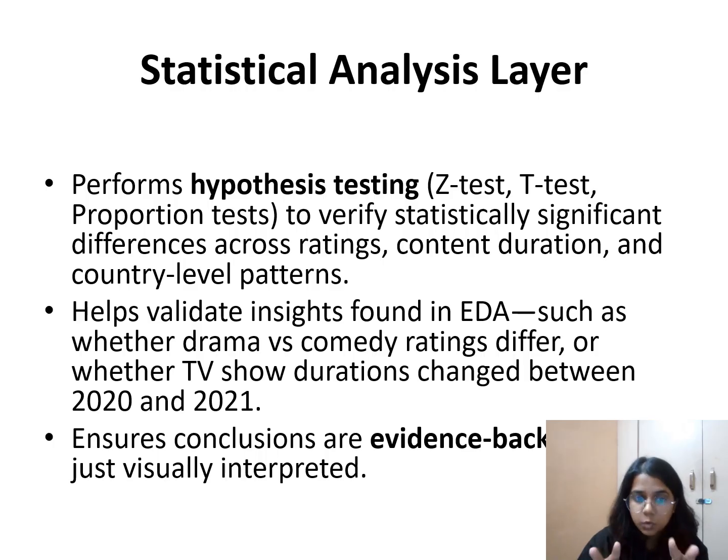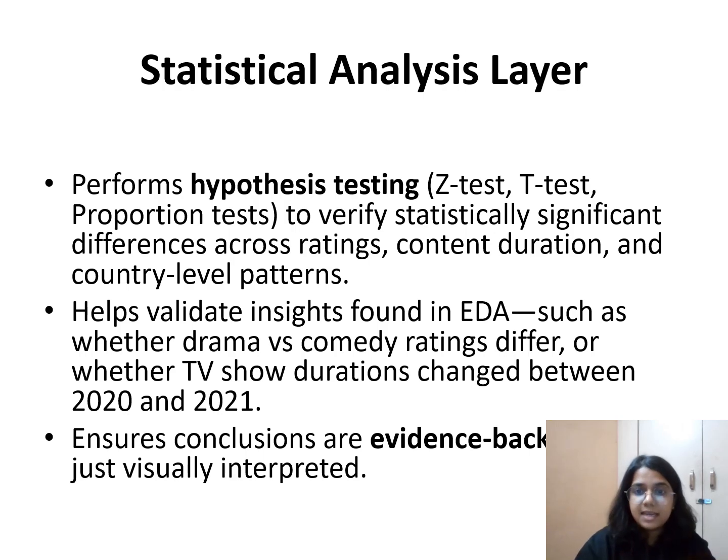It is going to compare two different groups. It will check their means in a scientific way, and we will also get a p-value from here. If it is greater than 0.05, then there is no significant difference. This means that although the duration may look different on the graph, mathematically they are not really different. So TV show durations did not change significantly between 2020 and 2021.